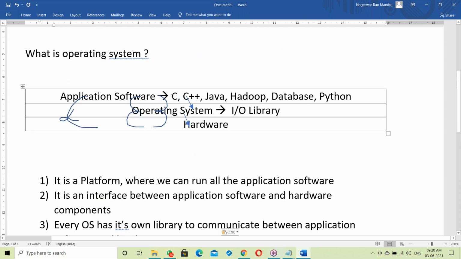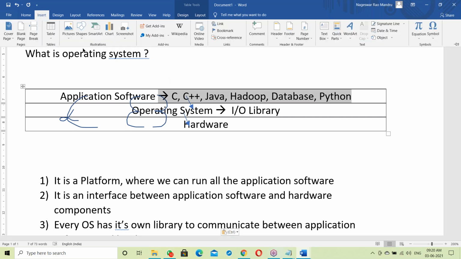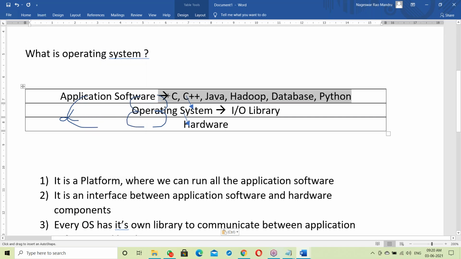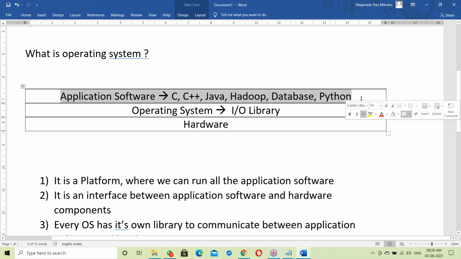See, whether it is a C program, C++, or Java, before going to run it, first of all it will link with the OS library. Every program has to link with the OS library, then communicate with the hardware components. Application software, maybe a C program, Java, Hadoop, or Python, cannot communicate with the hardware directly. There is no direct communication.